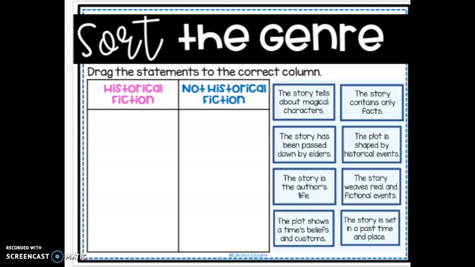We are going to sort the genre on this slide. On the left side, we have historical fiction, which means fake. And on the right, we have non-historical fiction, which is real.